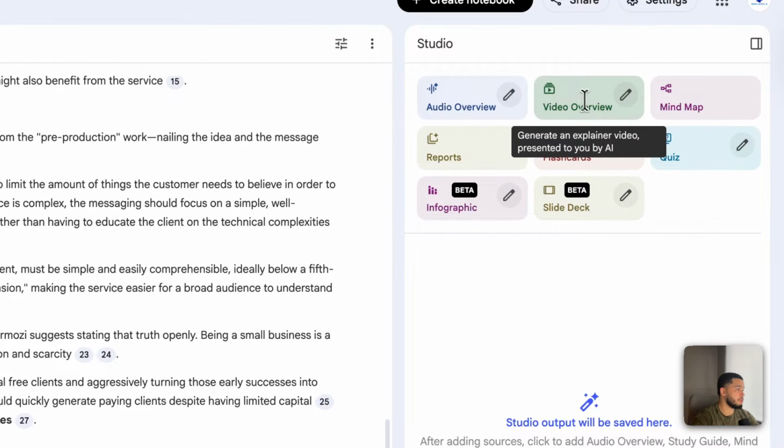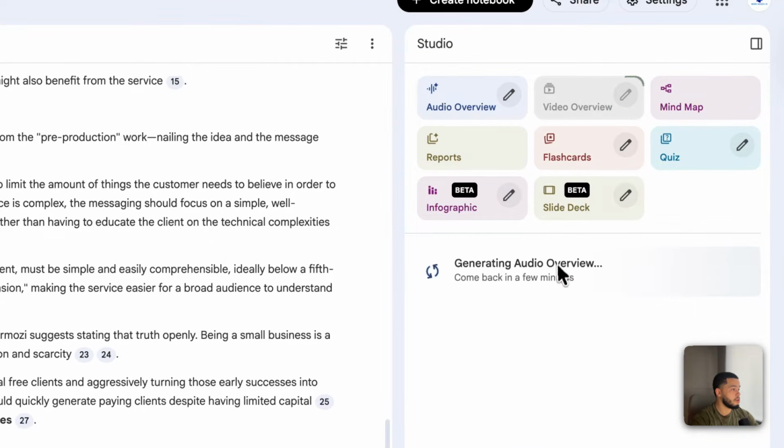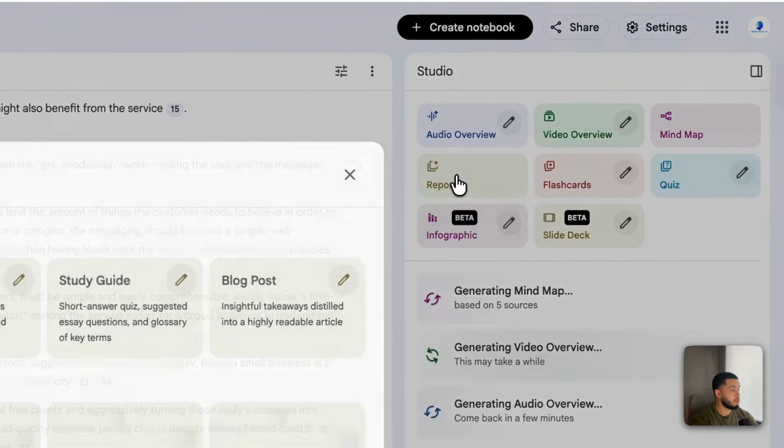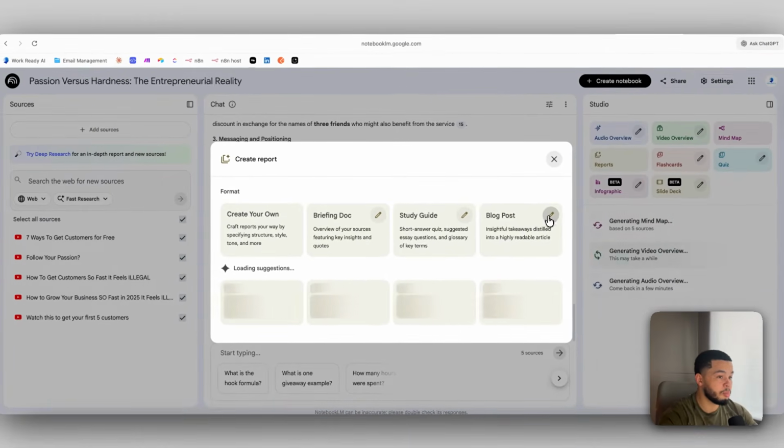And over here, we can create a video overview. So if I click this audio overview and the video overview, as you can see down here, it's generating a video and an audio. There's more stuff we can do, like a mind map. We can also do reports. So we can ask it to create a blog post.